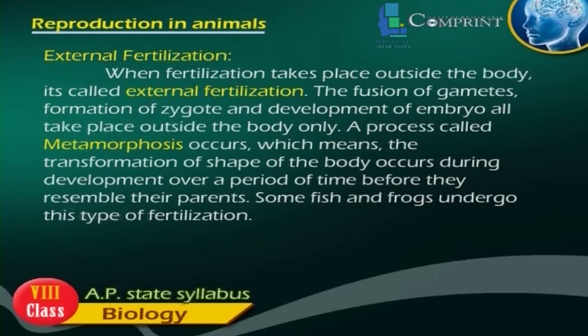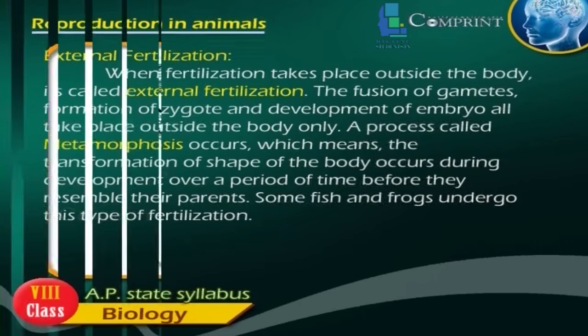External fertilization. When fertilization takes place outside the body, it is called external fertilization. The fusion of gametes, formation of zygote, and development of embryo all take place outside the body only. A process called metamorphosis occurs, which means the transformation of shape of the body occurs during development over a period of time before they resemble their parents.